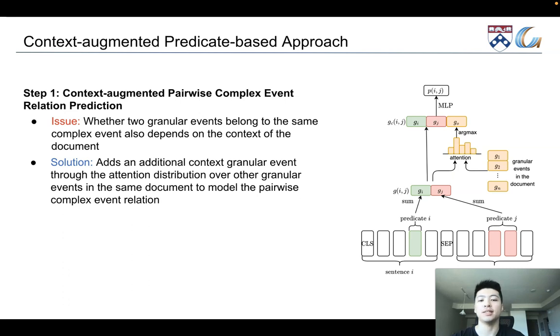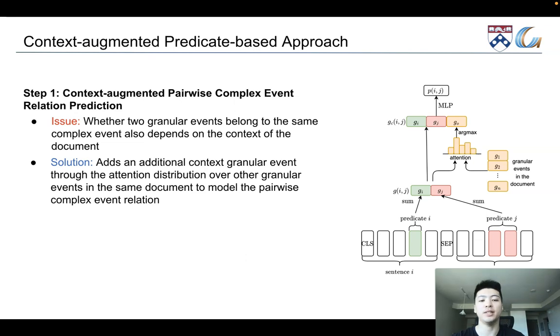We first concatenate the sentences of two grammar events and use the pre-trained language model RoBERTa to learn contextualized representations for each token in the sequence. Then we get the predicate representations by summing up the representations of predicate tokens. To select the context grammar event, we use the concatenation of two grammar event representations and the representations of other grammar events in the same document to compute the attention distribution, and select the one with the highest attention score as the context event.